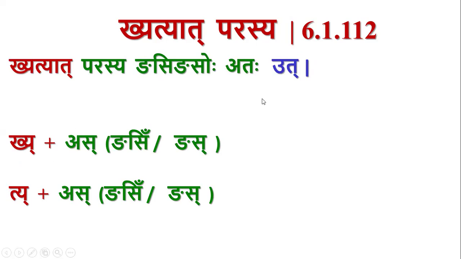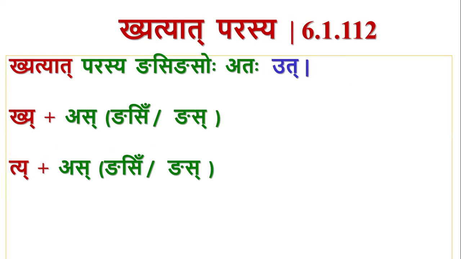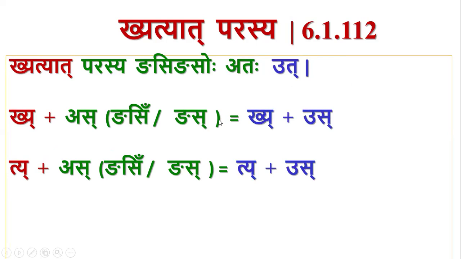So this U comes in place of this akara, not Eka Purva Parayoho. Anyway, there is no swara here. So it means this Kya will remain unaffected. This akara will be converted into ukara by this sutra, Ketyat Parasya.